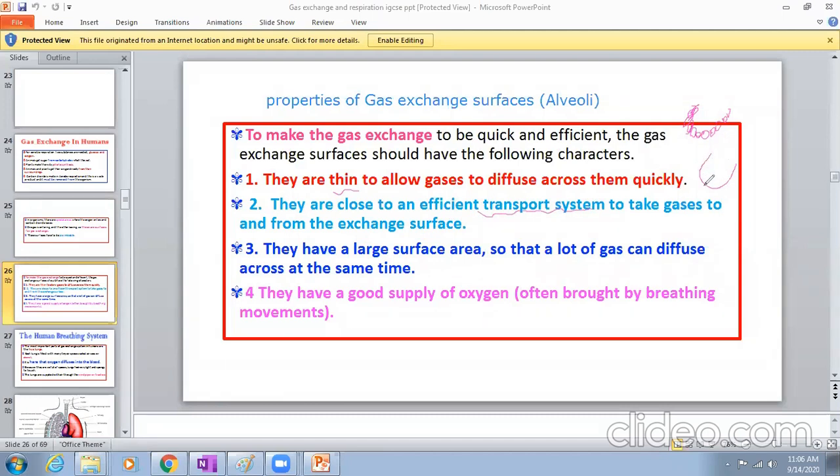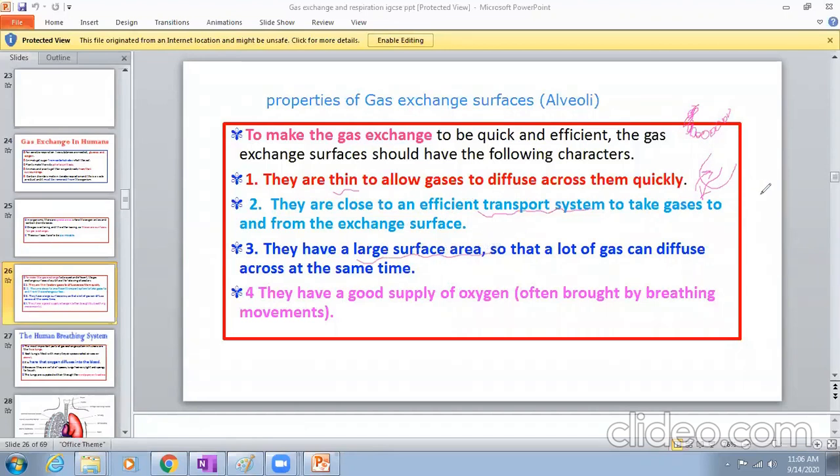They should be close to blood capillaries so that the blood gives up carbon dioxide and takes oxygen from the alveoli. There should be an efficient supply of blood capillaries with the alveolar wall.